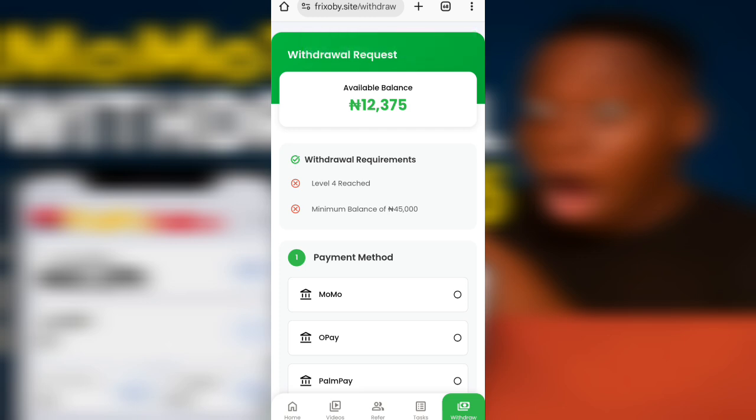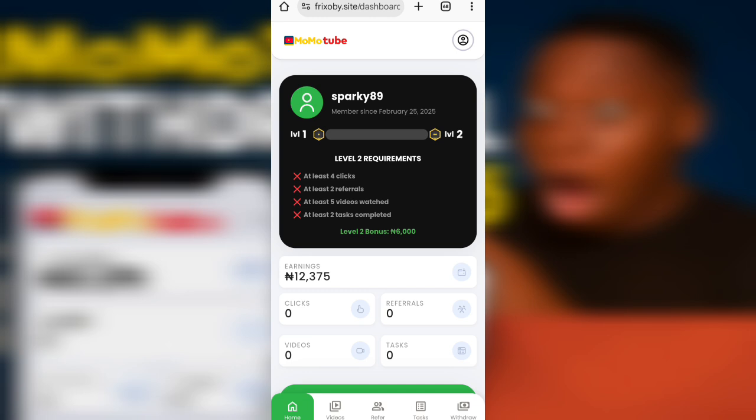It's not like they're asking you to put money, but why are they fake? They are fake because they're not paying people. They only ask people to watch videos, and then at the end of the day, they ask you to withdraw. When you withdraw, they will not pay you the money. Do you understand? So that's the thing.